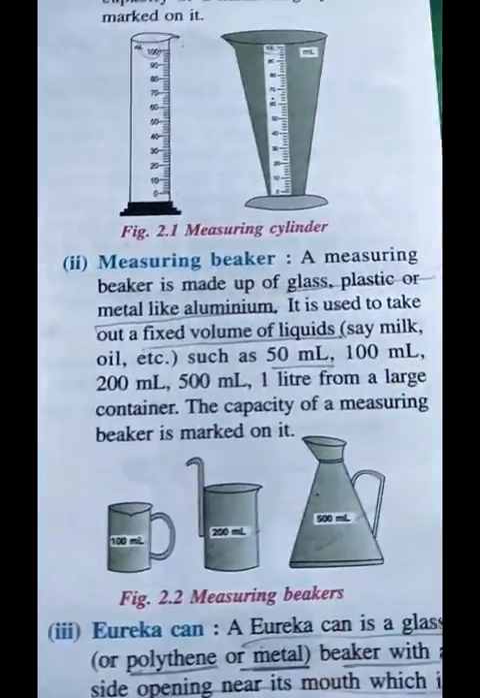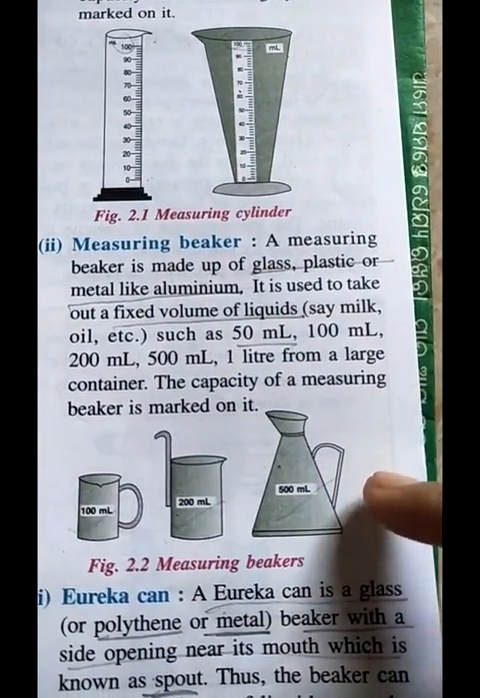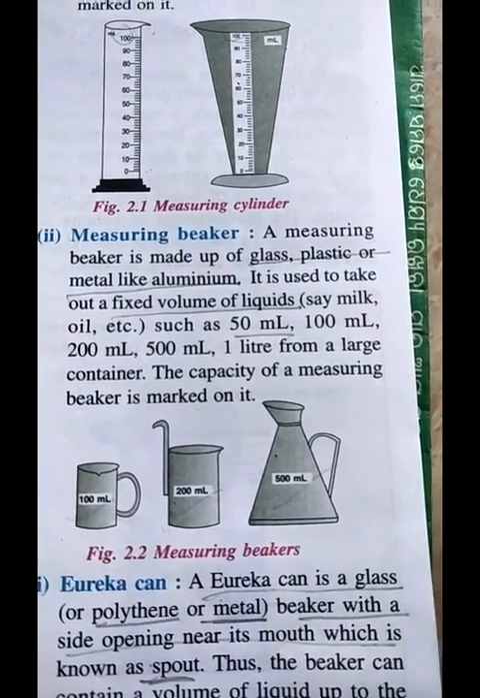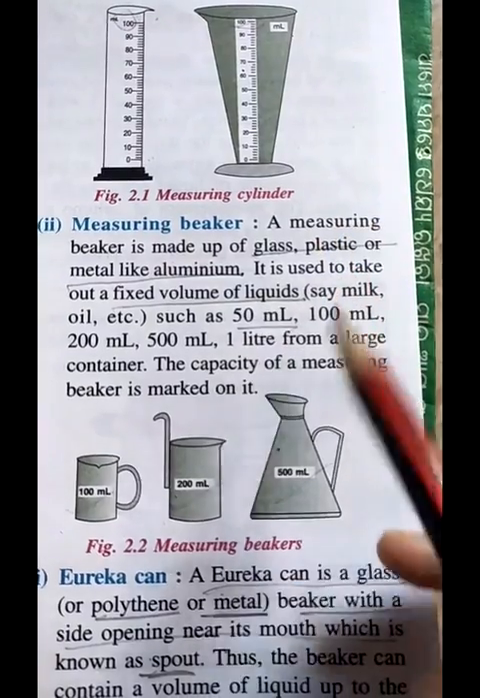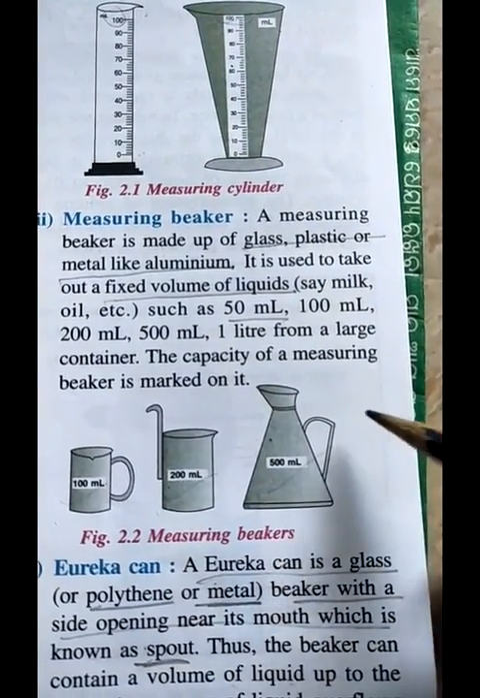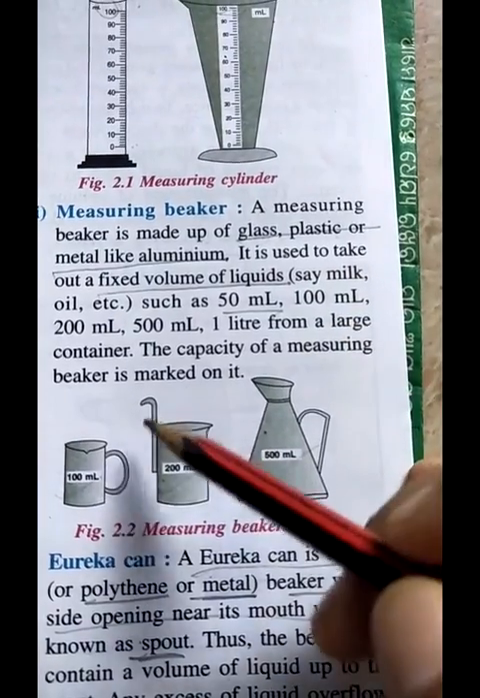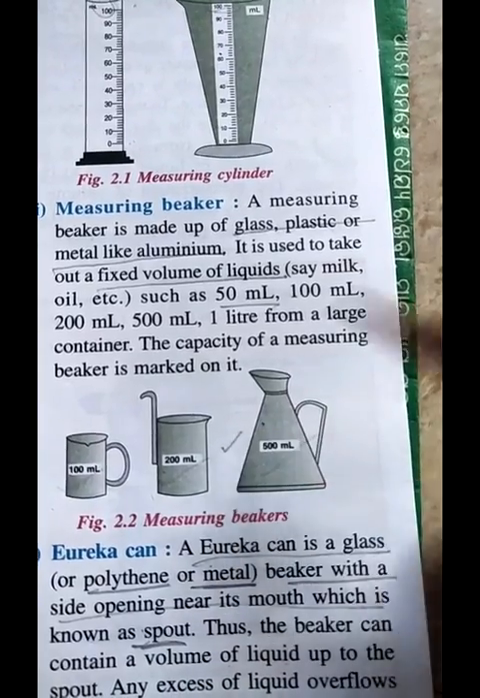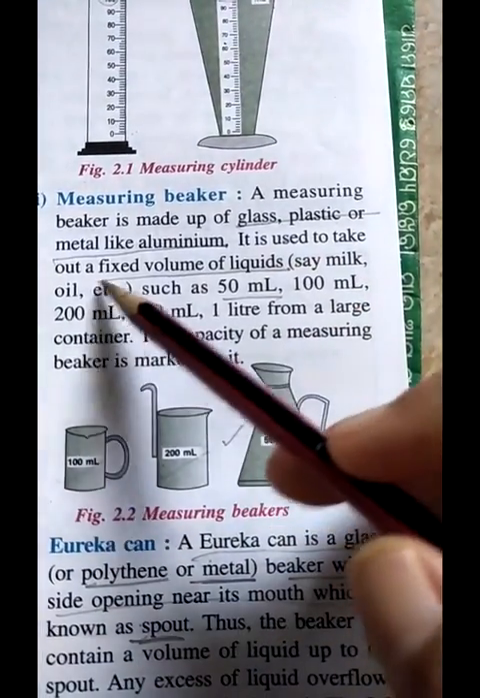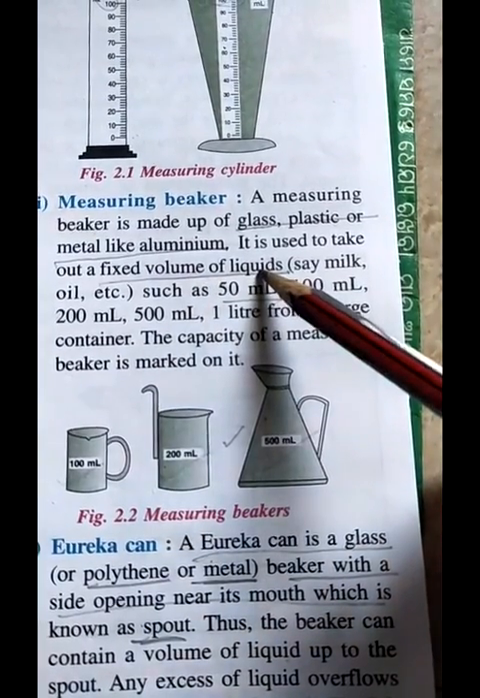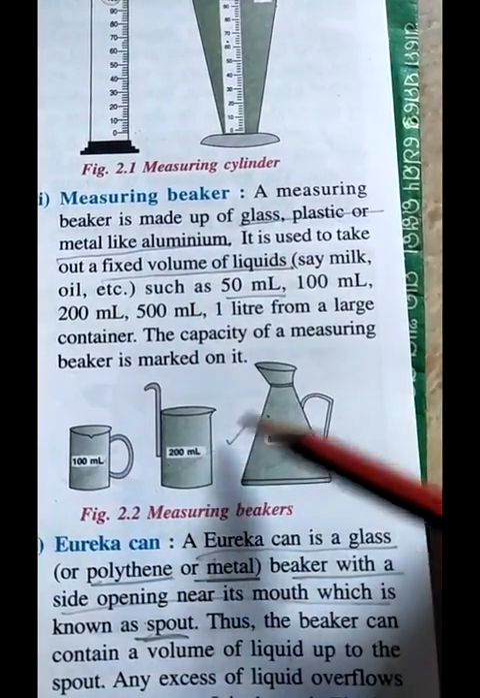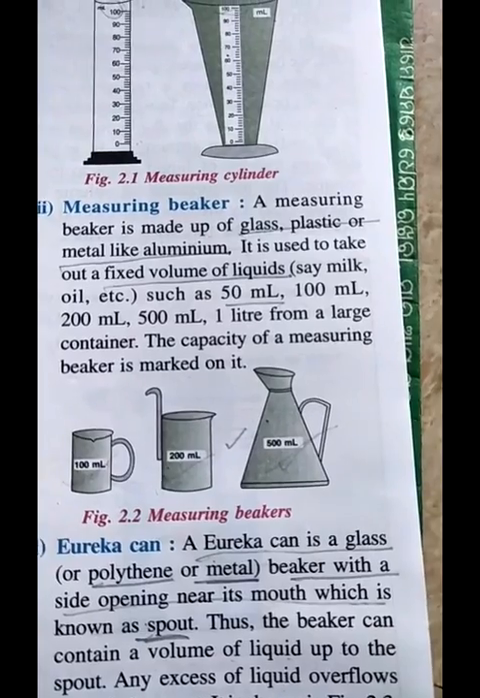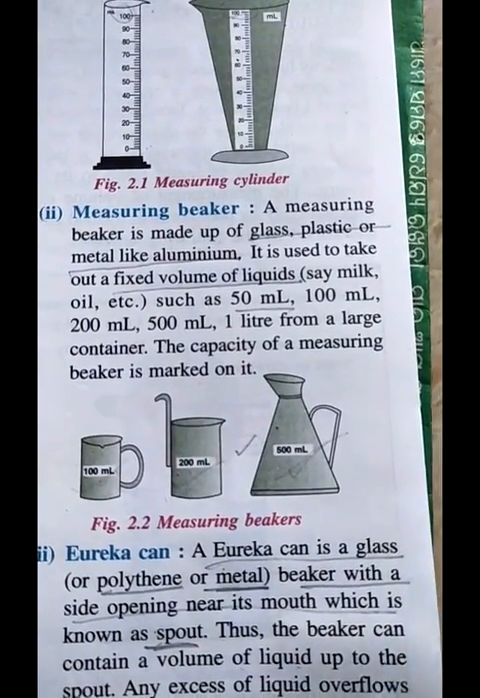Next is your measuring beaker. You might have seen this kind of beaker with a milkman, at a grocery shop for measuring oils, or at a petrol pump also. It is basically made up of glass, plastic, or metal like aluminium, and these long-handled ones are basically made up of aluminium, if you have seen them with a milkman or at a petrol pump. It is used to take out a fixed volume of liquids. For example, this is 100 ml, this is 200 ml, this is 500 ml, 1 liter. Large containers are also there and their capacity will always be marked on the beaker.